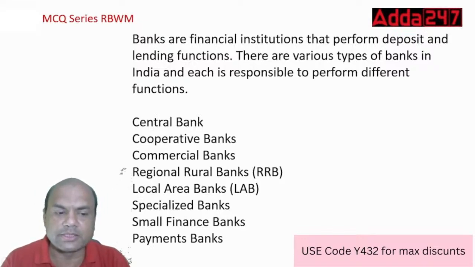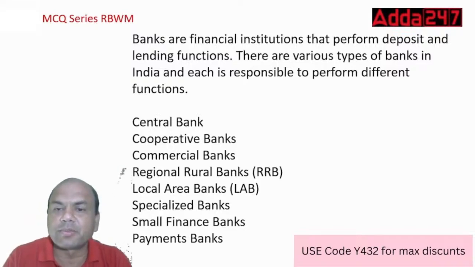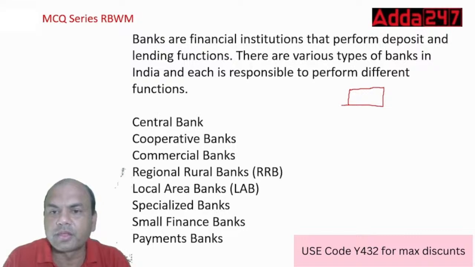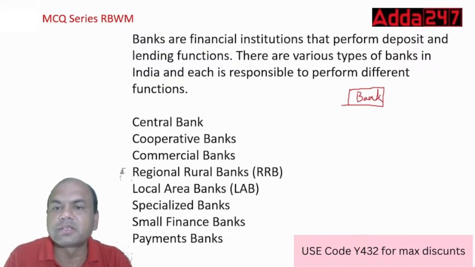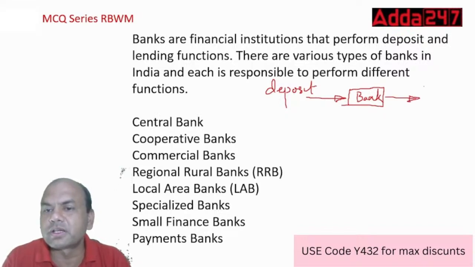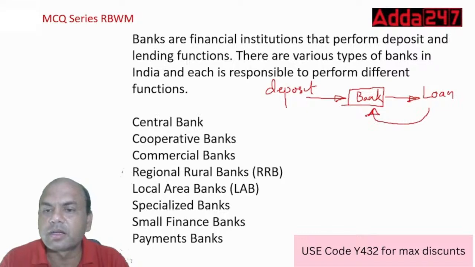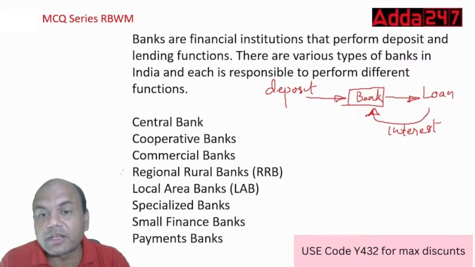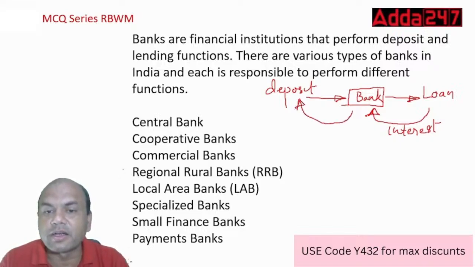Let me draw it over here for easier understanding. If this is a bank, what happens? There is a depositor over here who deposits the money. Then the bank gives this amount as a loan to this person. How does the bank earn then? The loan person will give the interest, and the depositor has given the deposit, so the bank will again pay interest to this person. Only the difference is that this interest will be lesser.